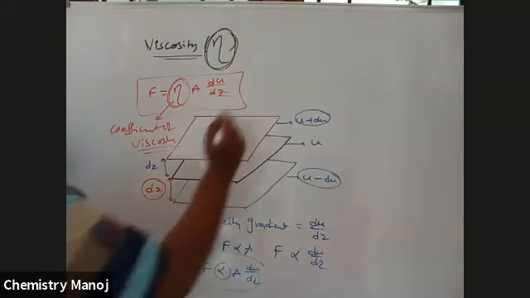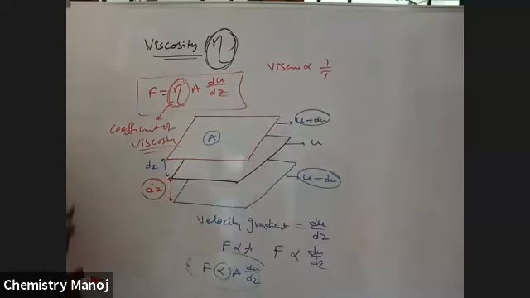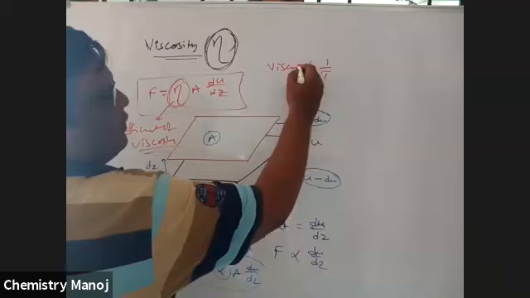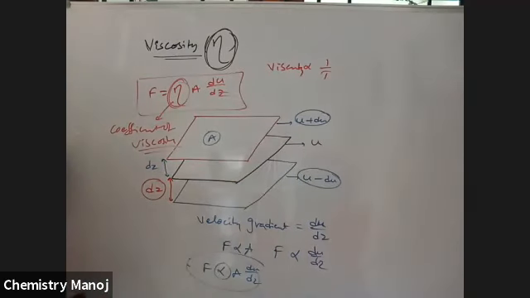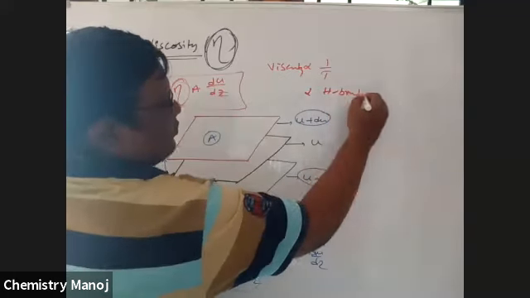So this viscosity is inversely proportional to temperature. So my dear point, very, very important. Viscosity is inversely proportional to temperature, and directly proportional to hydrogen bonds.